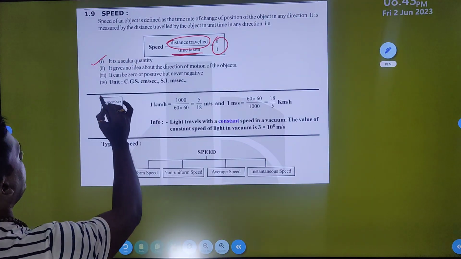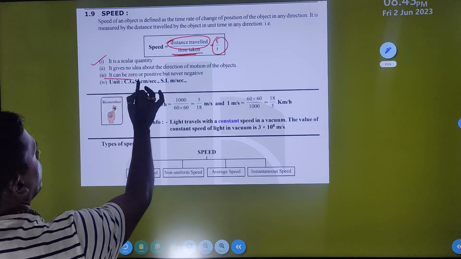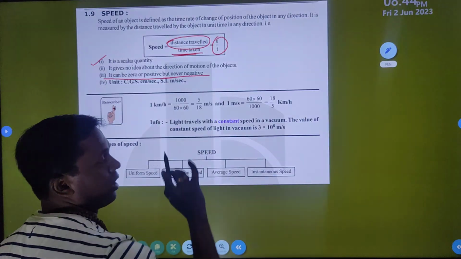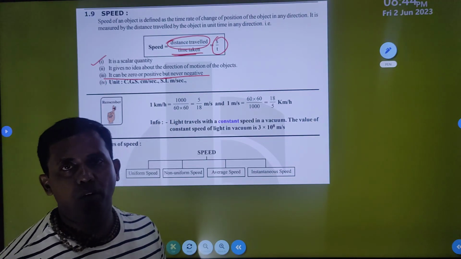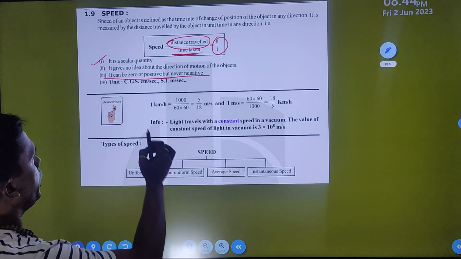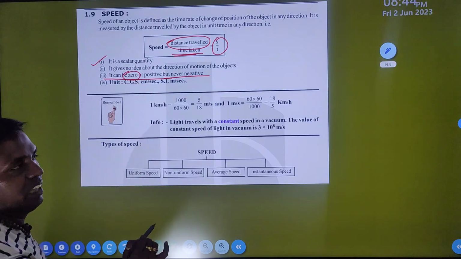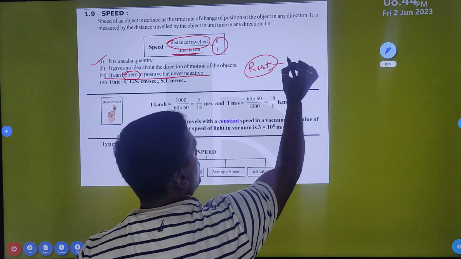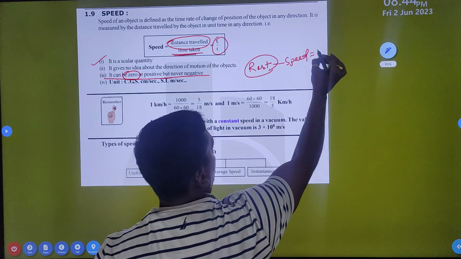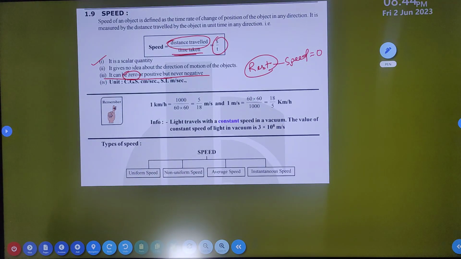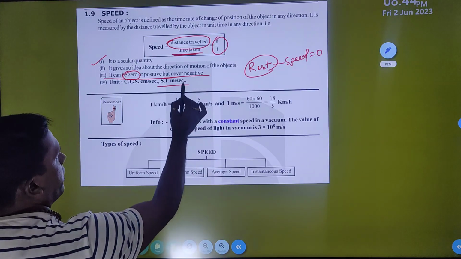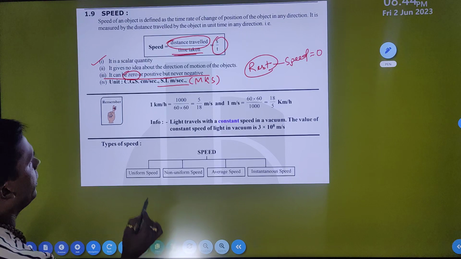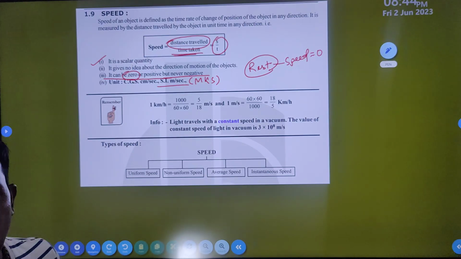Speed can be zero or positive, but never negative, because only a vector quantity can be negative. If it is zero, that means the body is at rest. When the body is at rest, the speed is equal to zero. Its SI unit is meter per second, which is the MKS system, and in the CGS system it is centimeter per second.